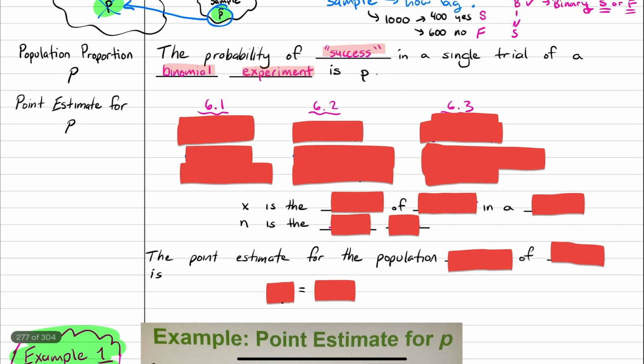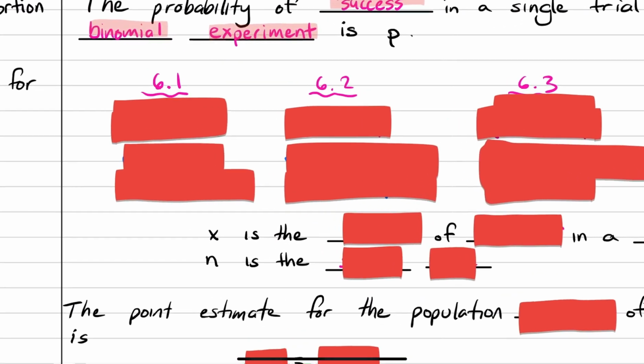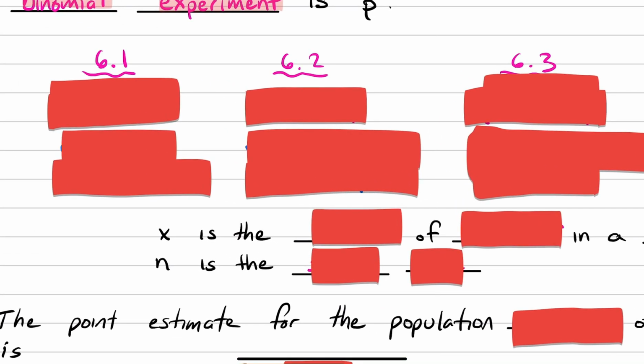Now let's quickly summarize what we've been doing and what we're going to do now. In 6.1, I had you build a confidence interval for means. Our hope was that mu was somewhere in there, but it didn't have to be. Mu could have been outside the interval, but that was the hope.